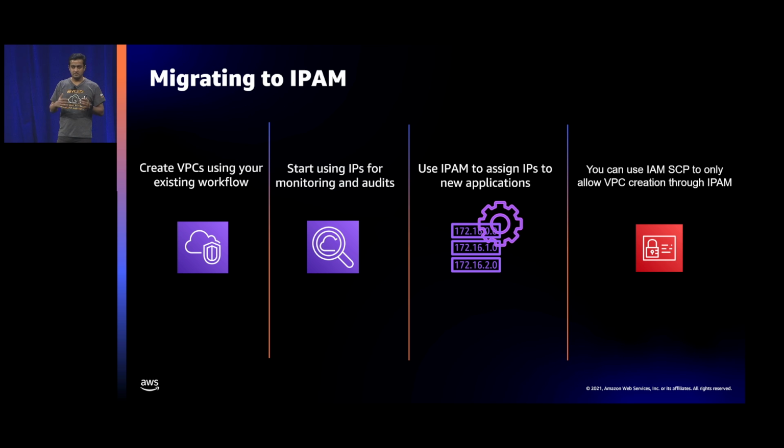Once you are complete, IPAM has an SCP policy. You can lock it down. You can say that from now onwards, all my VPCs in my AWS organization need to be created using IPAM. So if I'm not using IPAM, then no VPC should be created in my organization. You can create that rule as well. So you can go that far and enforce it.